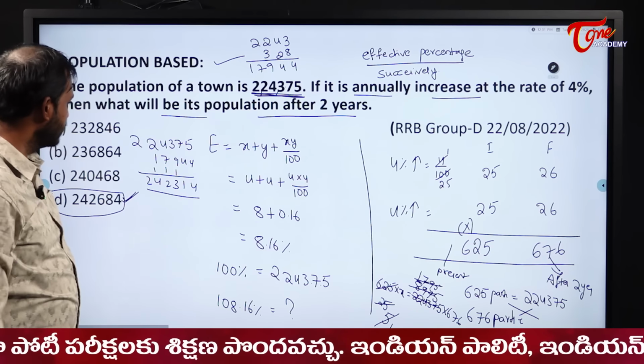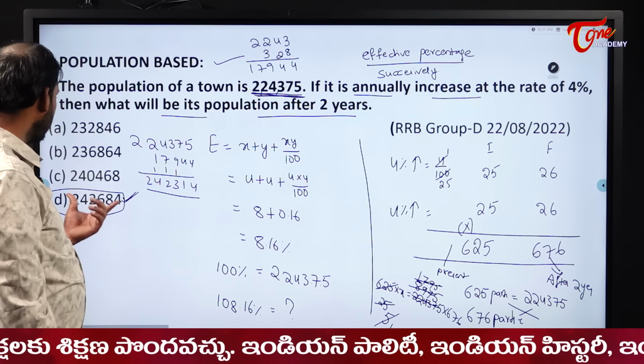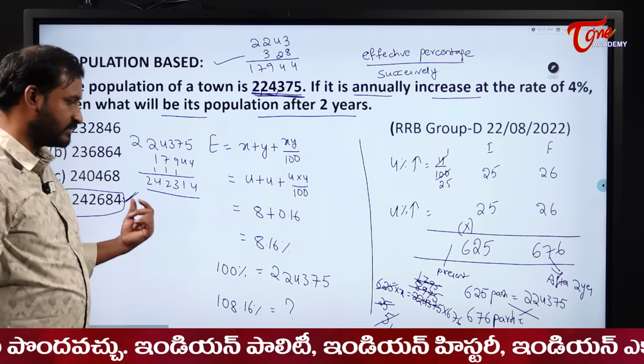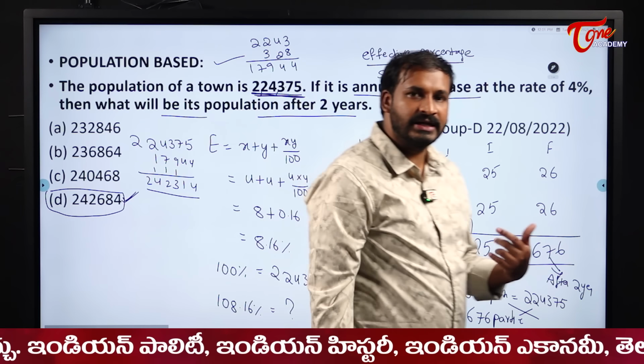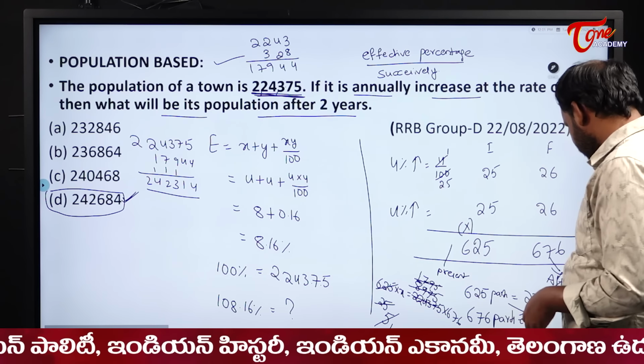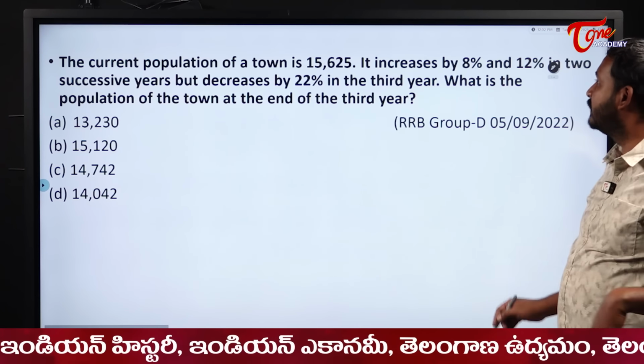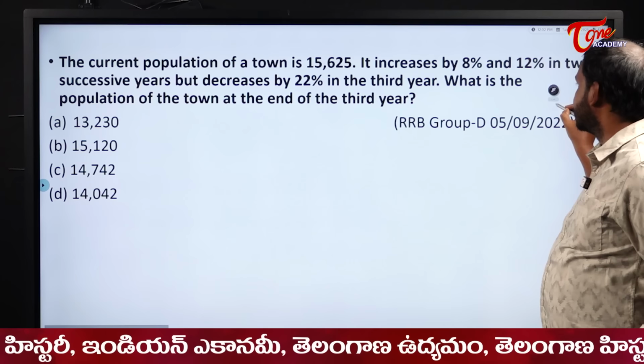That's it, students. We will get the same answer here. So our answer here becomes 2,42,000. Anyway, in both the ways you will get the same answer. Now we will see the next one. Now we will try to solve it. Now see here, students.